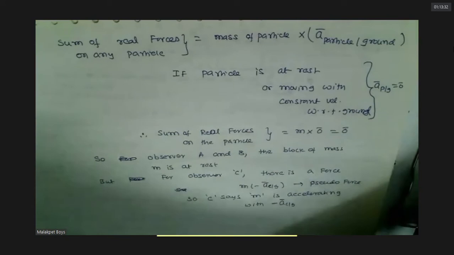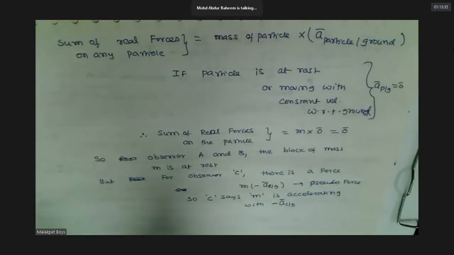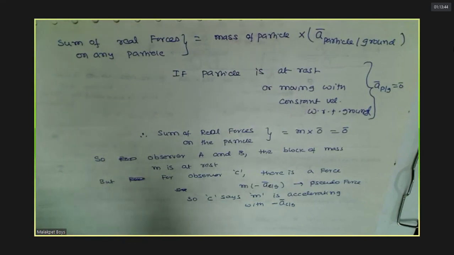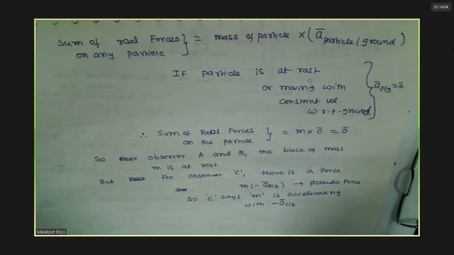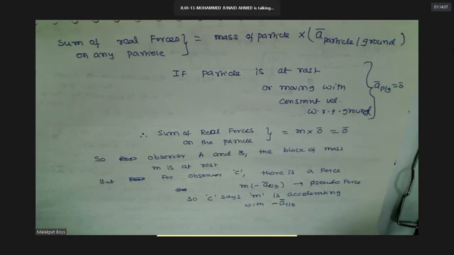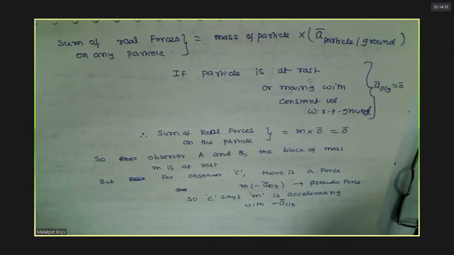Sir, in case of a constant velocity, if the sum of real forces is zero, then the particle cannot keep moving. Constant velocity, why can't it move? A body continues to move with the same speed in the same direction. Only when you want to increase or decrease speed, or change the direction, that means you're changing the velocity. Changing velocity means there is an acceleration, and acceleration means there is a force. If speed is not changing, direction is not changing, velocity is not changing, so acceleration will be zero. Therefore, force will be zero.